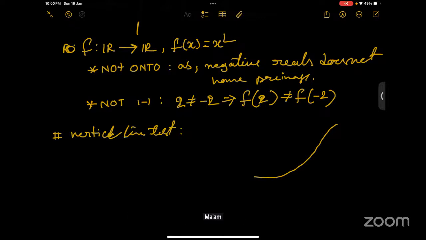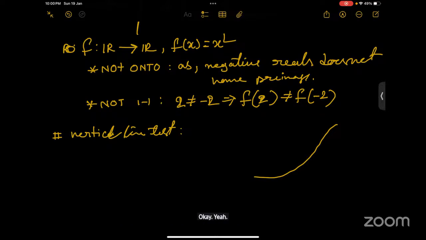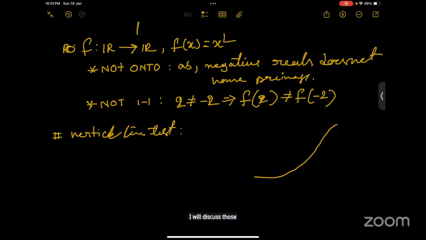Ma'am, can you tell me any method for finding a range? Many questions in the practice assessment and credit assignment are about range. Yeah, there is no fixed method, but you can use some intuition. I will discuss those intuitions with you so that you can find the range.